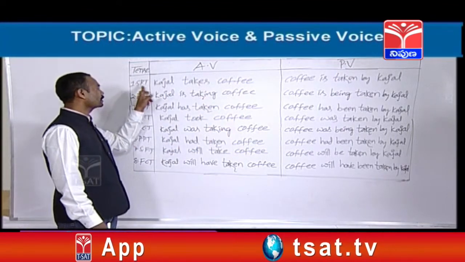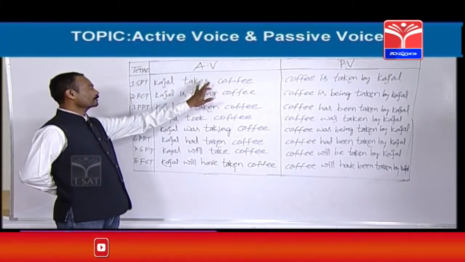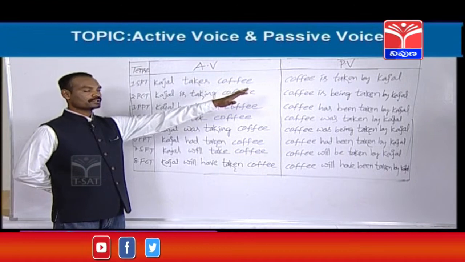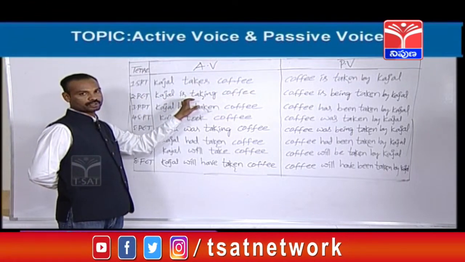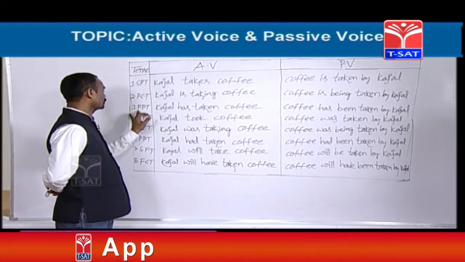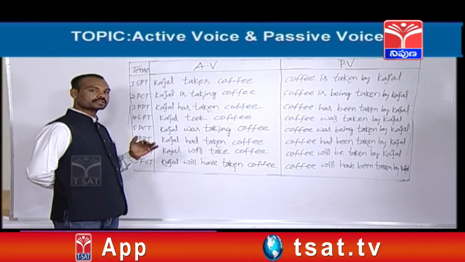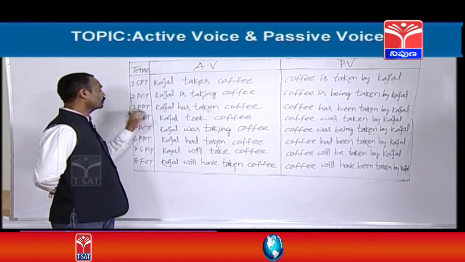See, tense number 1, simple present tense. From simple present tense, any sentence can be changed into passive voice. Next, present continuous. Yes, in present continuous also we can change active voices into passive voice. Third one, present perfect tense. Yes, for present perfect tense there is a passive. Next, fourth tense is what?